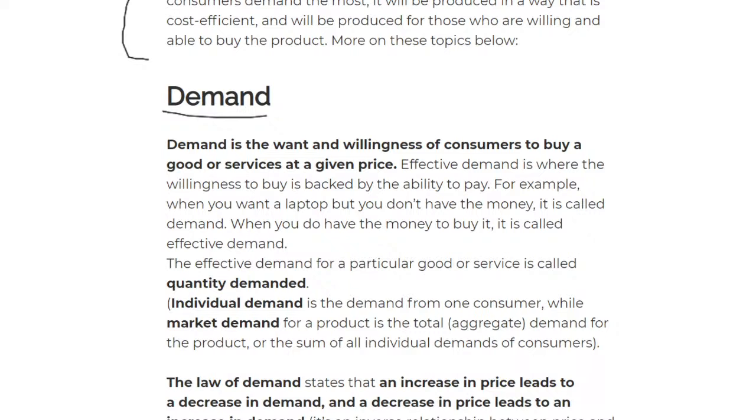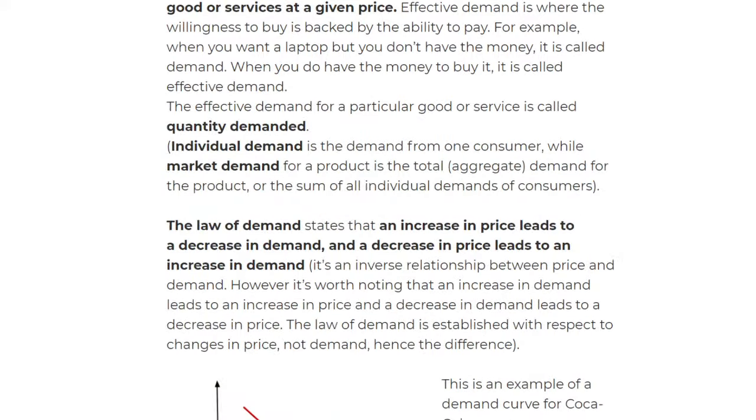And then we come to what is effective demand, and this is where the willingness to buy is backed up by the ability to pay. There you go, that's called effective demand. Maybe I have demand, but I don't have effective demand. Maybe I want to buy a palace, but do I have the ability to buy that palace? Maybe not. When you don't have money, we say that is not effective demand, but you maybe want it. So that's more of a want, but not the ability.